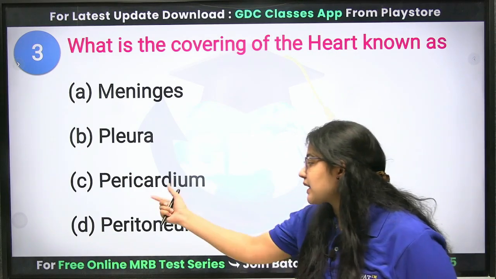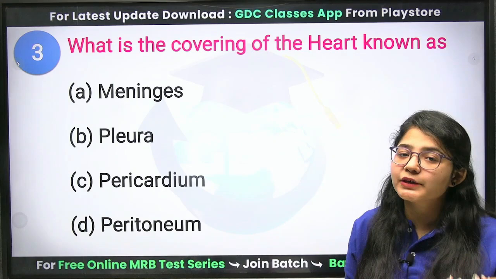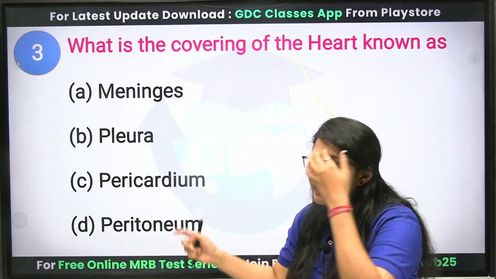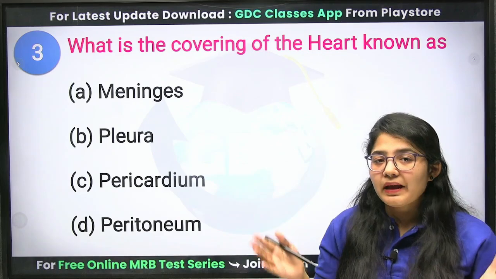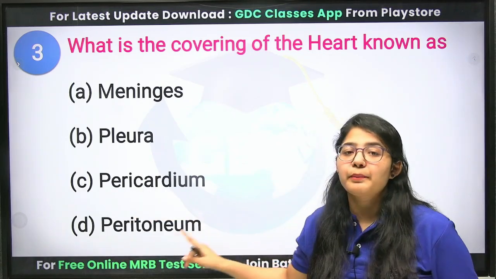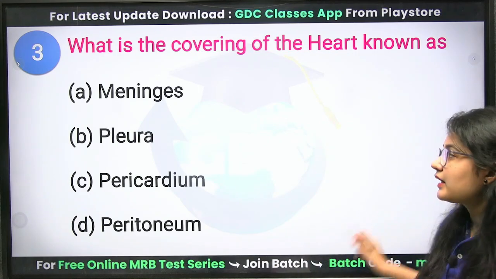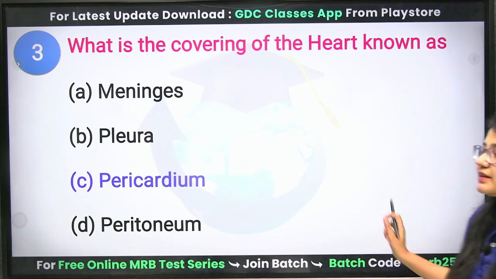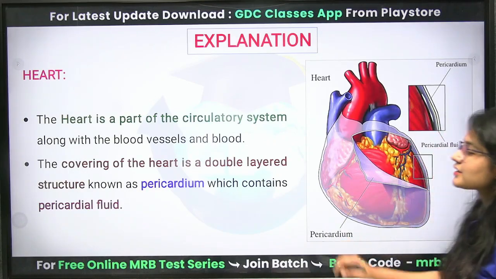See, cardium means your heart. The cardium word is related to your heart. So pericardium means the layer that protects your heart by giving it an outer covering, and peritoneum is related to your stomach. Clear? So what will be the correct answer? That is pericardium.